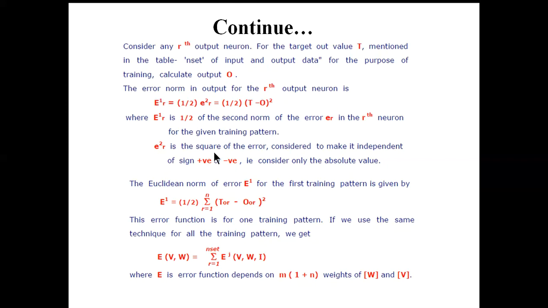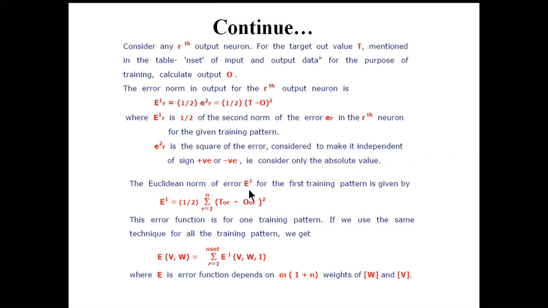So that we get the ultimate error. Okay, and so we can see that for n number of output neurons, the total error for the first training data is half, sum over r equal to 1 to n, of (t_r minus o_r) whole square. In case of artificial neural network, we already learned about the structure of the multi-layer feed-forward neural network. So if there are n number of output neurons, for each output neuron there will be an error. If we accumulate them, we call that the Euclidean norm of error. So this E1, the 1 stands for the first training data set.